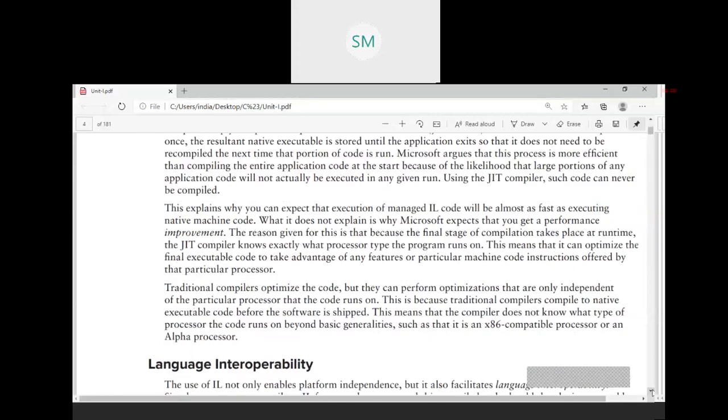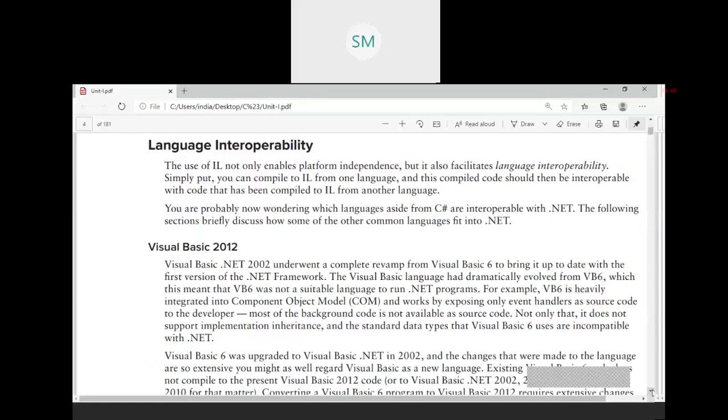Next is language interoperability. It means, as I already told you, several languages support the .NET framework. Suppose you have developed a calculator application in VB.NET. That calculator can be used from C Sharp directly.